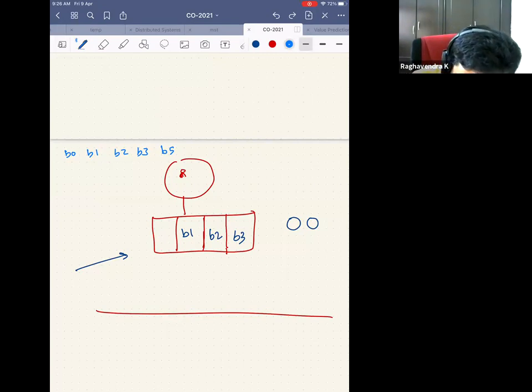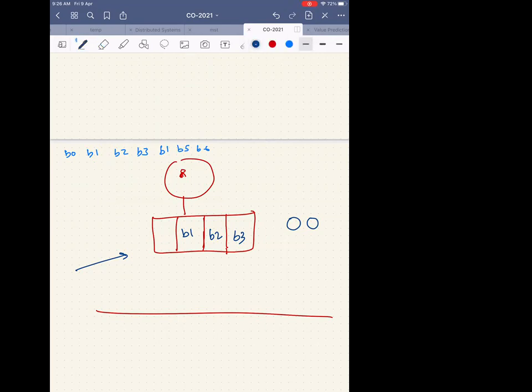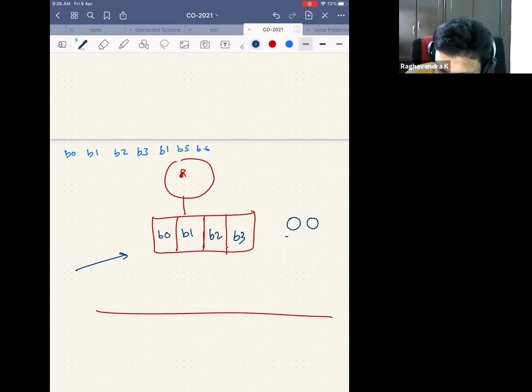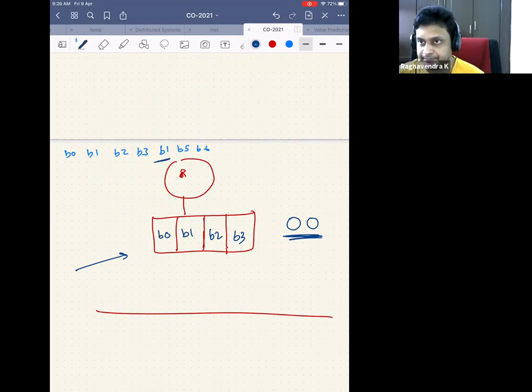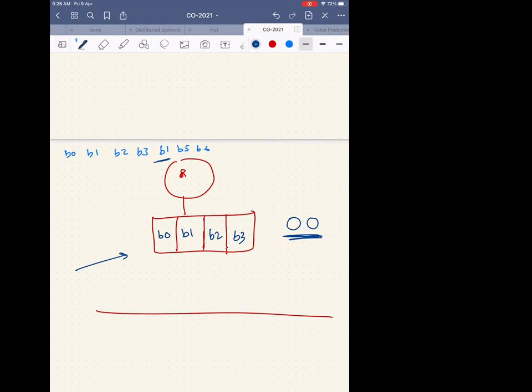Let's say this is not my access pattern. Let's say my access pattern was B0, B1, B2, B3, B1, B5, and then B6. In your case, when B0 came, I would have kept B0 here. It was still 0, 0. Now you tell me, B1 came, right? So this is my access. You will not do anything with this counter. It is a hit, so you will not do anything with the counter.